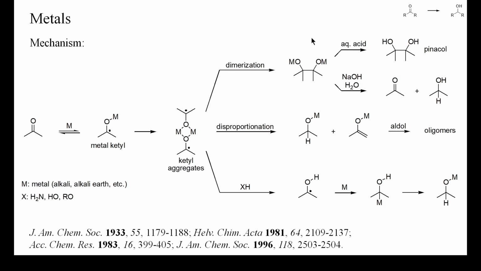Pinacolates are not very stable and may be cleaved by strong bases during aqueous workup to yield mixtures of the starting ketone and a secondary alcohol. Careful acidic workup, however, usually yields the expected pinacols. Sterically demanding ketyls may also disproportionate into secondary alcoholates and enolates. The latter can undergo aldol addition and condensation with the starting ketone to yield mixtures of oligomers.